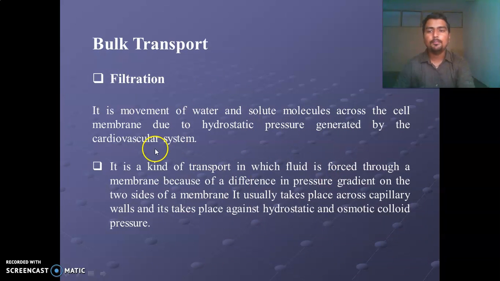Now the last one is bulk transport. It is the movement of water and solid molecules across the cell membrane due to the hydrostatic pressure which is generated by the cardiovascular system. It is a kind of transport in which the fluid is forced through a membrane because of the difference in pressure gradient on the two sides of the membrane. It usually takes place across the capillary wall, and it takes place against the hydrostatic and osmotic colloid pressure.